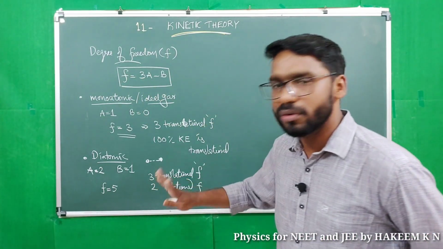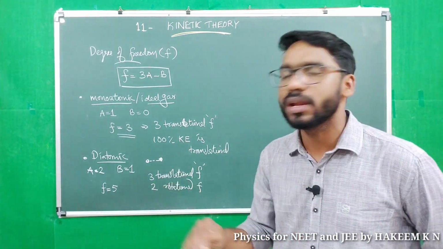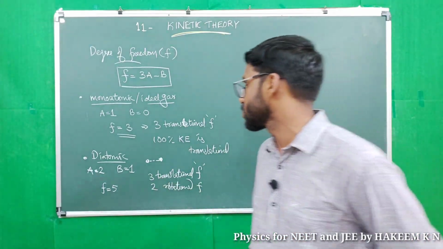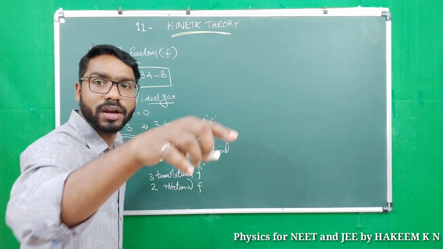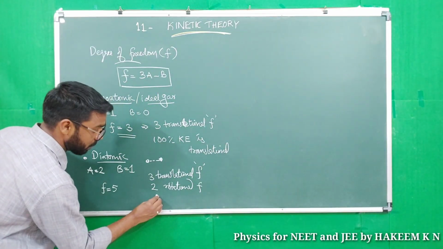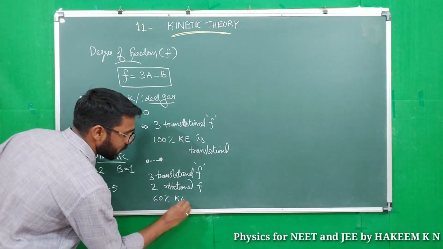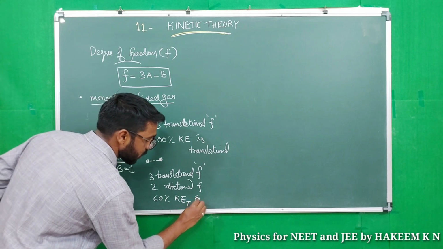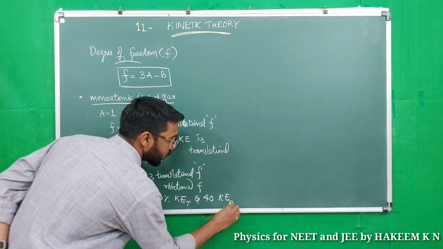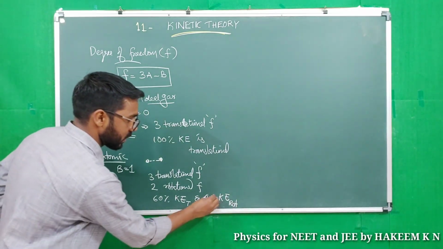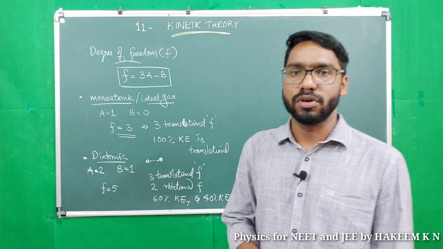So total degree of freedom is 5. 3 of 5 is translational and 2 of 5 is rotational. So 3 by 5 into 100 gives 60 percent. 60% of kinetic energy is translational, and 40% of kinetic energy is rotational for a diatomic molecule.